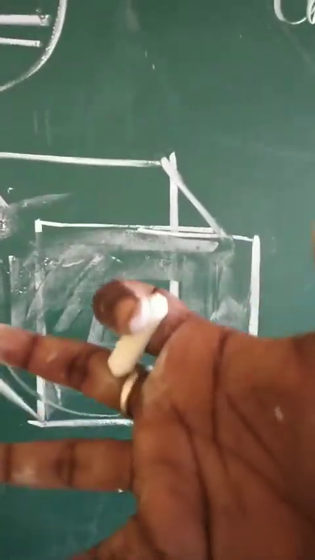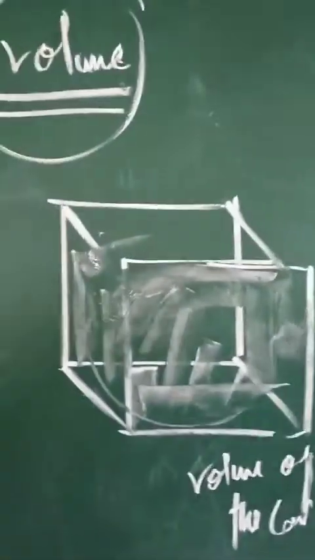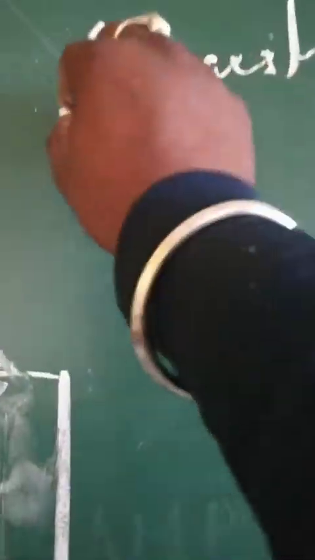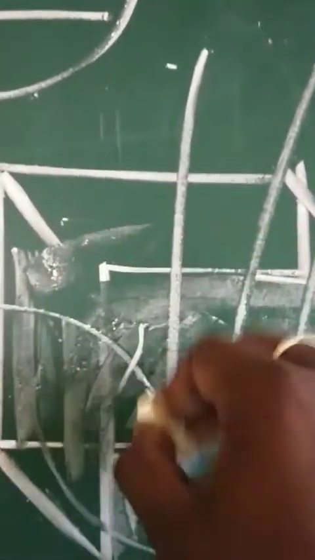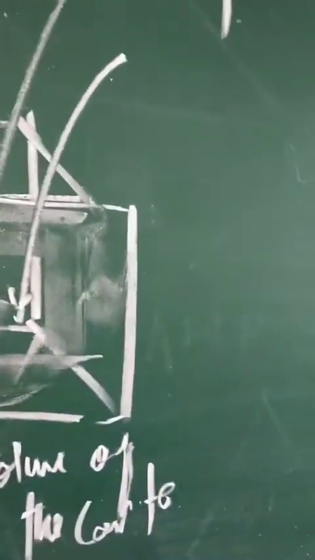As the size of the object increases, if it is hollow from inside, volume will also increase. So now the volume and capacity are correlated with each other, but they're not exactly the same. Capacity is something else. When we're talking about capacity, it means how much liquid can be stored in it, especially water. How much water can be stored in the container? That is called the capacity of that object or of the shape or of the container. How much space is there inside? How much liquid can be filled into it? That is called its capacity.